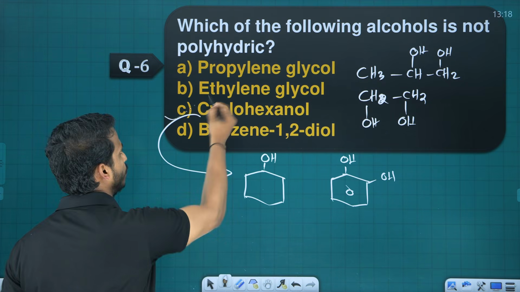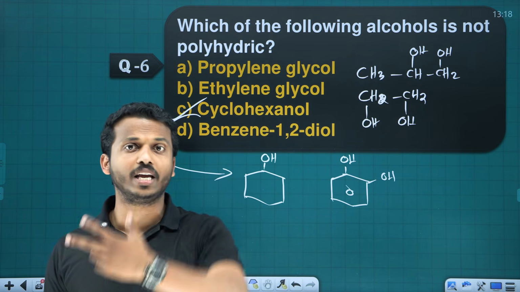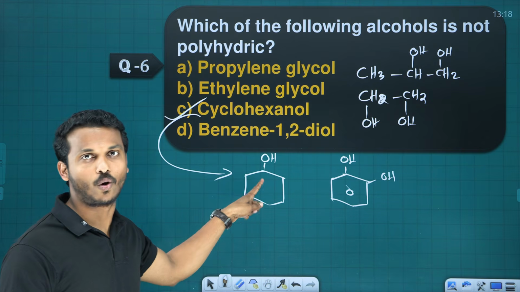Question: which is not a polyhydric? What is the answer? Option C. What do you mean by polyhydric, dear? They contain 2 or many OH groups. These all are polyhydroxy. This is monohydroxy.